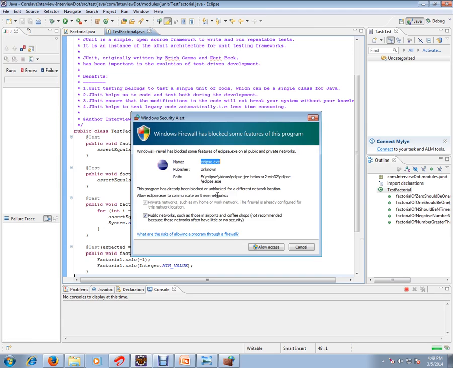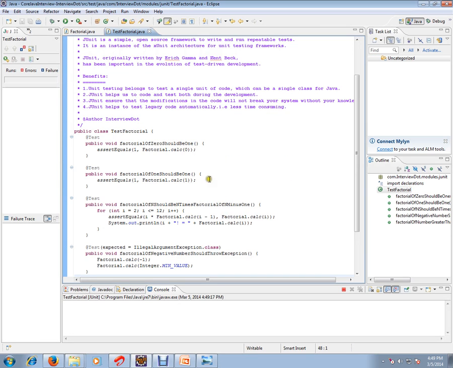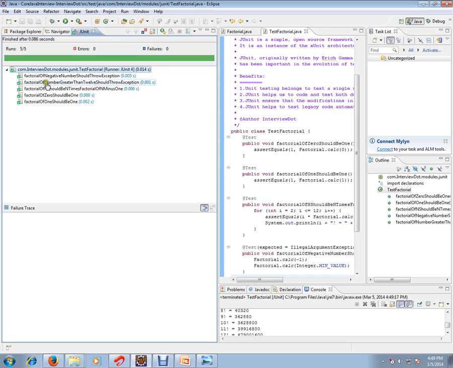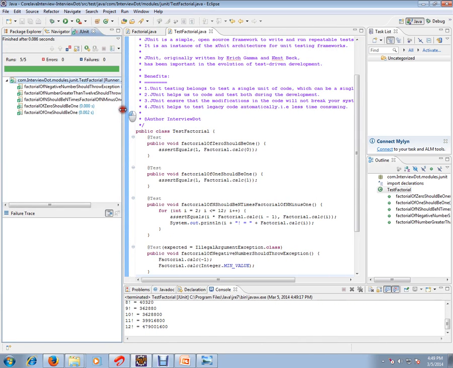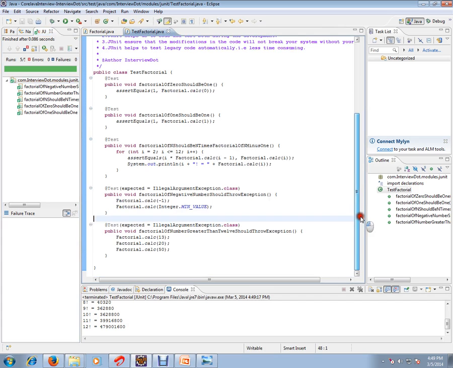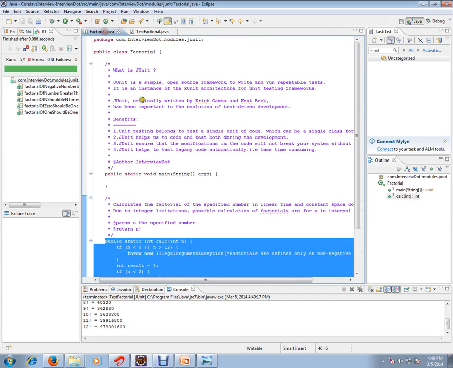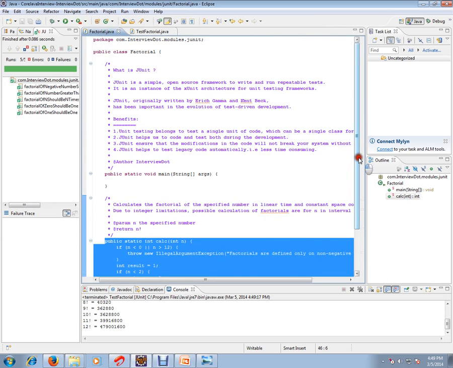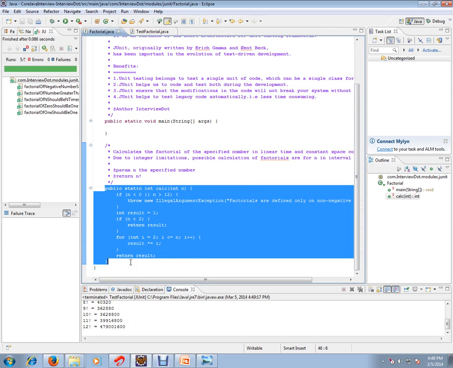Let's see how it's going to behave. If you see here, for all the methods that I just explained, it is giving a green bar. So this is how you can do JUnit test cases. First, remember, JUnit test cases should be tested independently for the particular unit. If I have another method in this same class, that method should be tested independently.